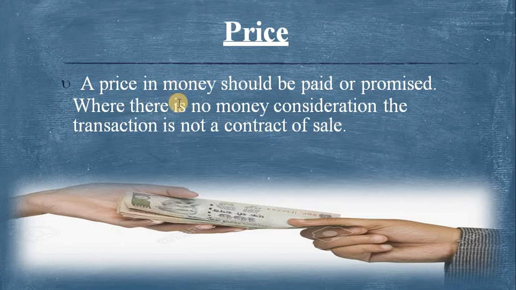Without the price, it does not come under the Sale of Goods Act or a contract of sale. And also there must be goods.